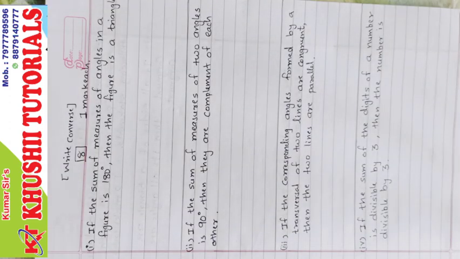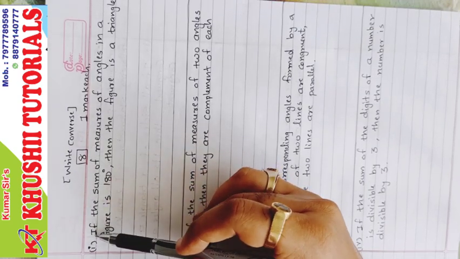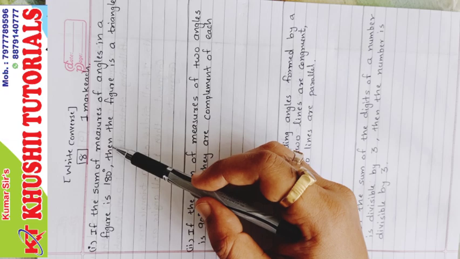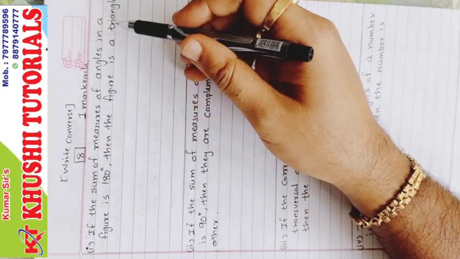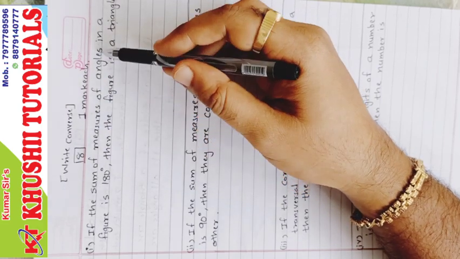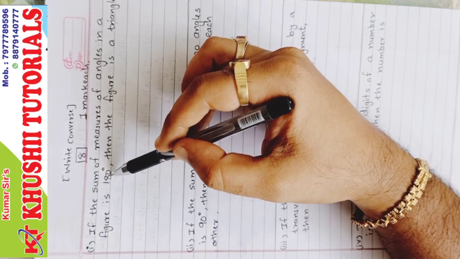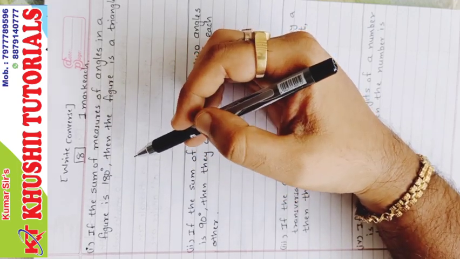Sum number 8, which is of 1 mark. If a sum of the measure of angles of a figure is 180 degree, then the figure is a triangle. We have to write in converse form. So what is converse form? Instead of if, you have to use then, and instead of then, you have to use if. So that is interchange of if and then. If the figure is a triangle, then the sum of measure of their angles is 180 degree. That will be its converse form.